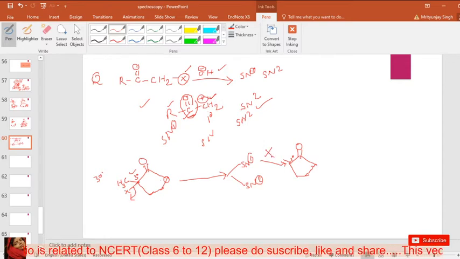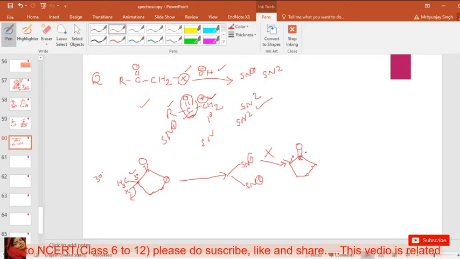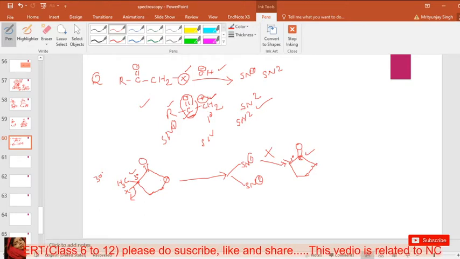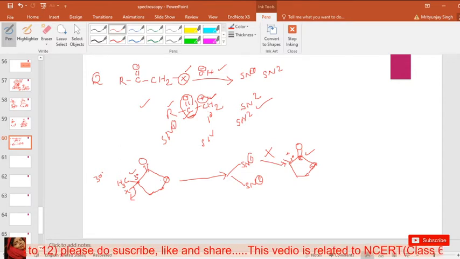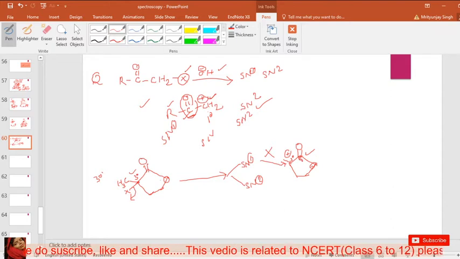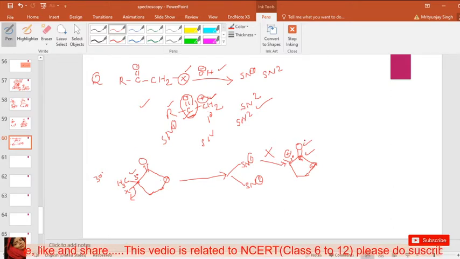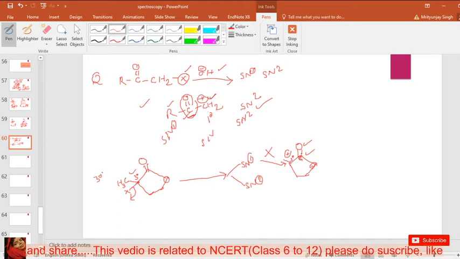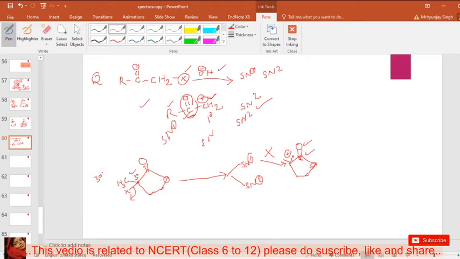it's wrong. Why is it wrong? Because a carbonyl group is present in this position, and because of the presence of carbonyl, the carbocation is not stable in this position, because here is oxygen, and oxygen is a very electronegative group, and because of its high electronegativity, oxygen attracts the electron from the carbon.